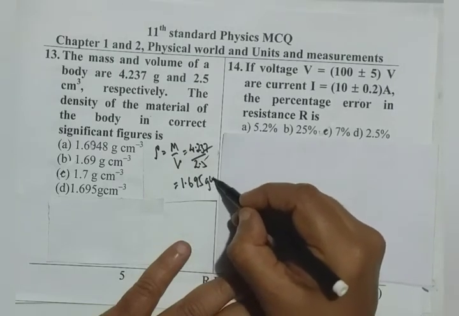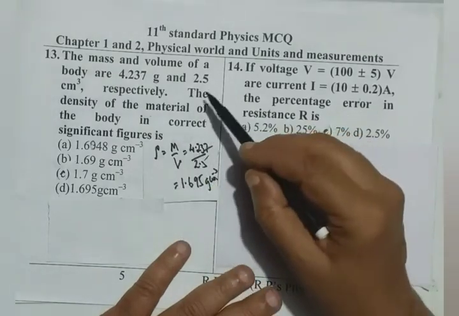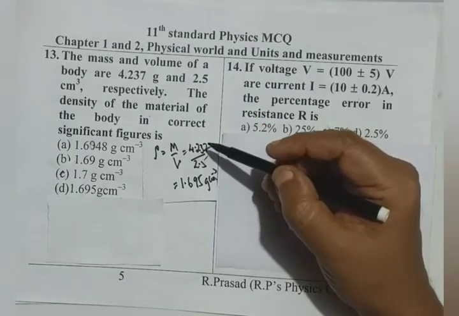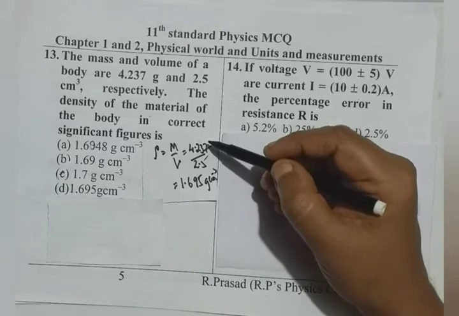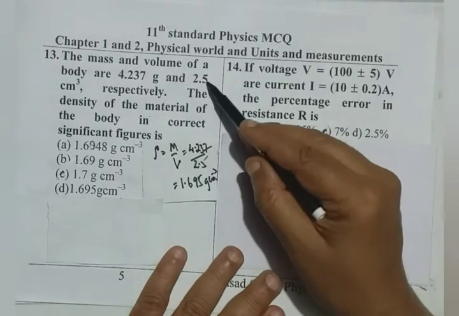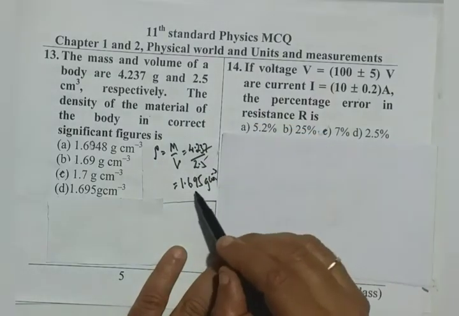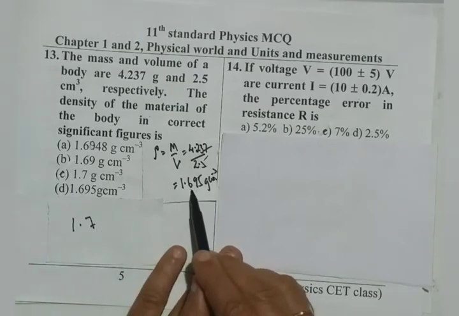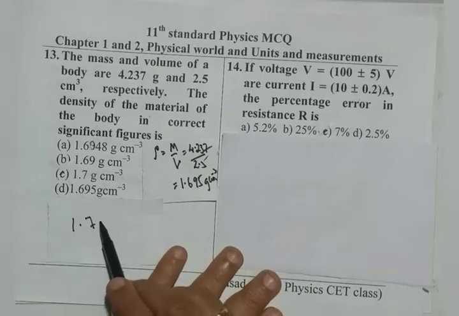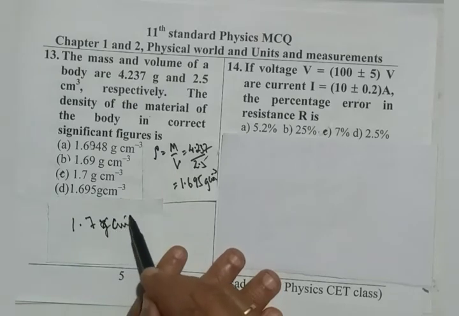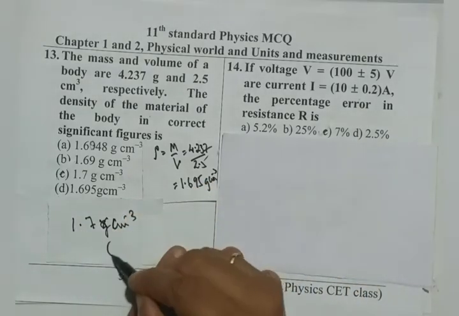6.95 gram centimeter cube. But the answer in correct significant figures is, as we are dividing, just like in multiplication, the rule is to keep in the final answer the least number of significant figures, say 2.5. Therefore, two significant figures are there. Final answer should also have two significant figures. Therefore, the final answer, truncating at first decimal place by approximating, is 1.7 gram centimeter to the power of minus 3. So option C is correct.